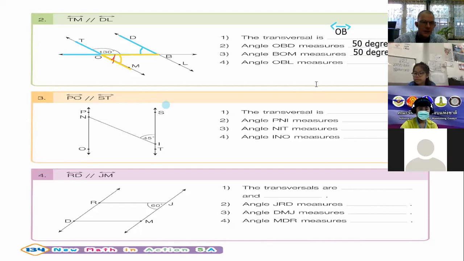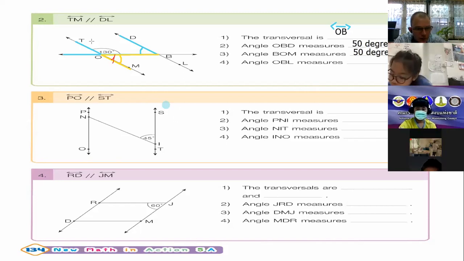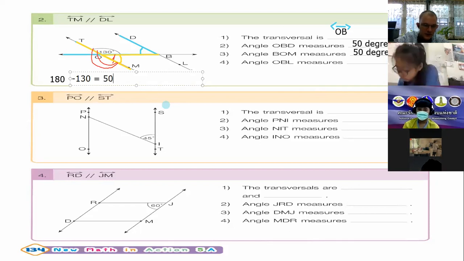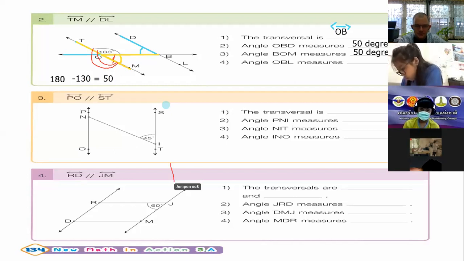Why is it 50 degrees? Because if you look, it's a half circle. It's on a straight line, and we know a straight line equals 180. So 180 minus 130 equals 50. That's how you would calculate it.